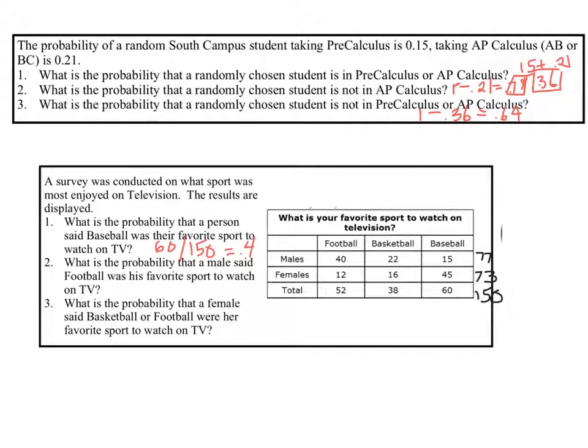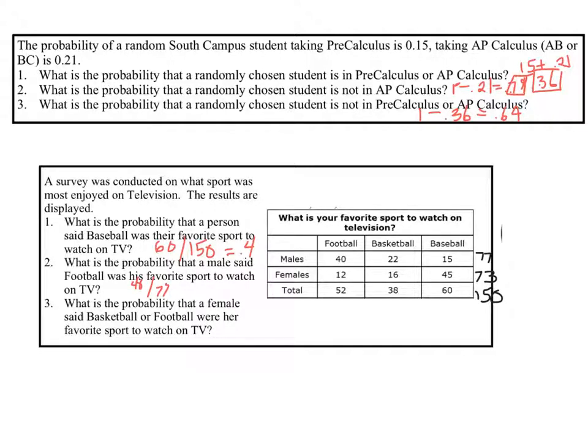What's the probability that a male said football was his favorite sport? So if we said a male, we're only looking at these 77 now. So 40 out of 77 of the males. Now, the question sometimes comes up of how would you know that it wasn't 40 out of 150? It's really in the wording of the question.